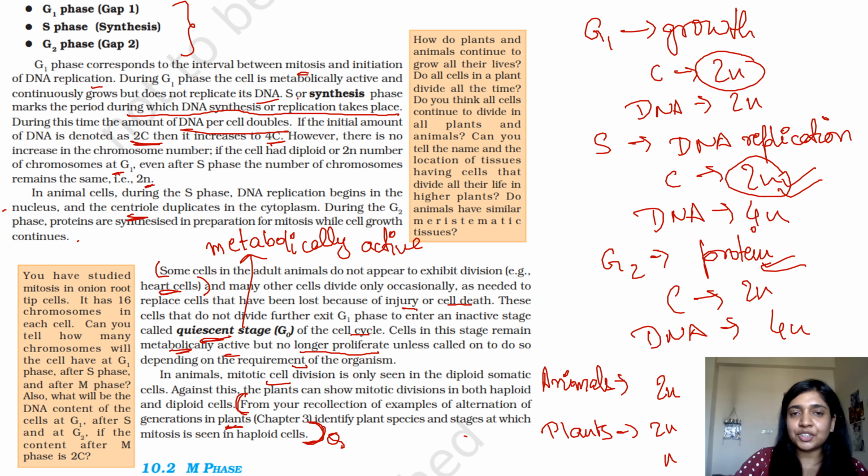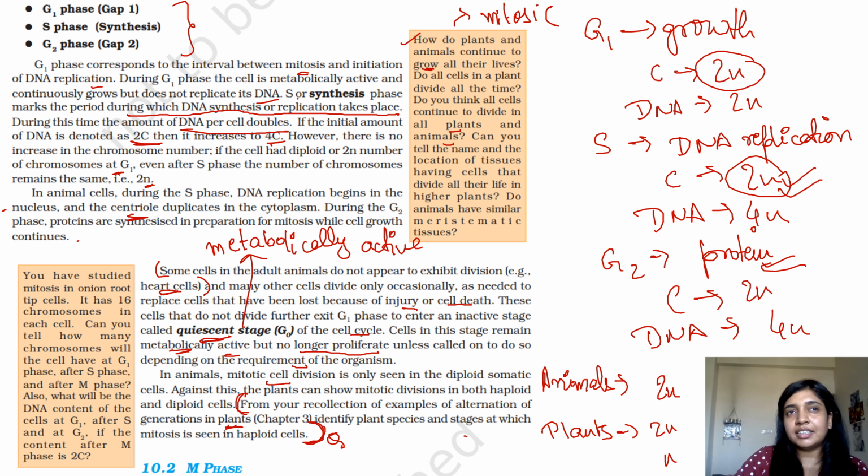All right, now let us try to solve this particular question. How do plants and animals continue to grow? So over here it's growth, so we are talking about mitosis. Do all cells in a plant divide all the time? No, not all the cells divide. There are some cells which are continuously dividing, like your apical meristems. Do you think all cells continue to divide in all plants and animals? No, all cells are not dividing in all plants and animals. When we're talking about animals, you can give an example of stem cells.